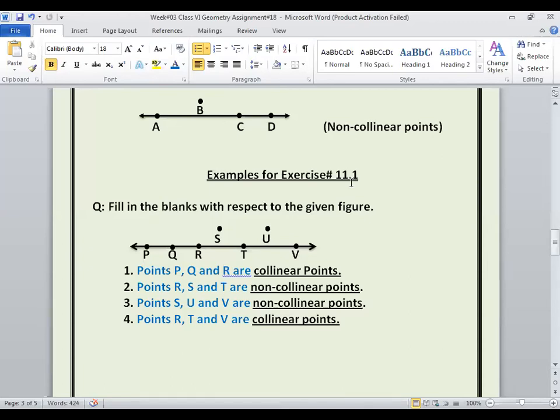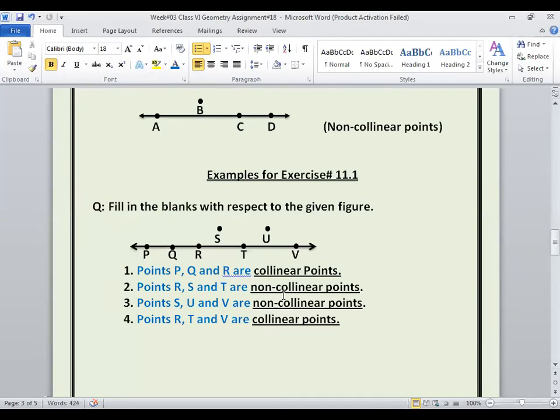Okay, these are the examples for exercise number 11.1. So what you have to do, you will use the attempt from the book. This question is not from the book, this is the example. So please do not copy down this section in your book copy. Okay, please do not copy it down, because this is the example.